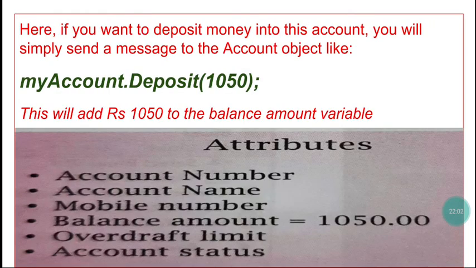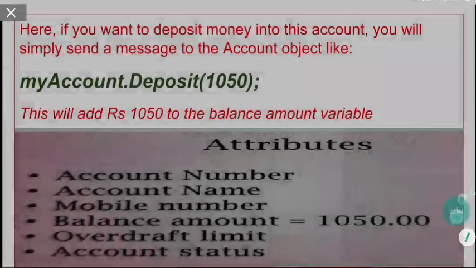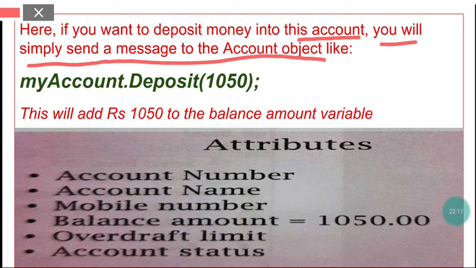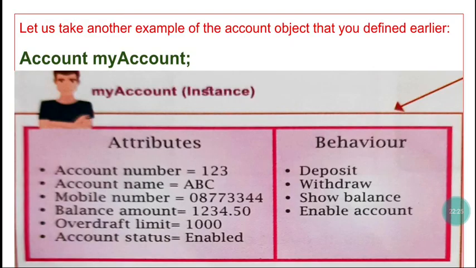Now students, suppose you want to deposit money into this account, you will simply send a message to the account object like this. What message? myAccount, which is the object name, dot operator, deposit. As you know, deposit is a method or a function.